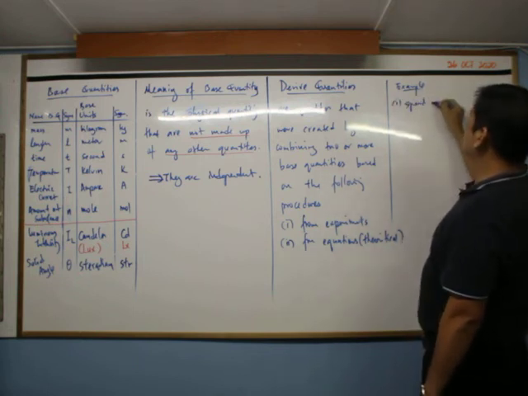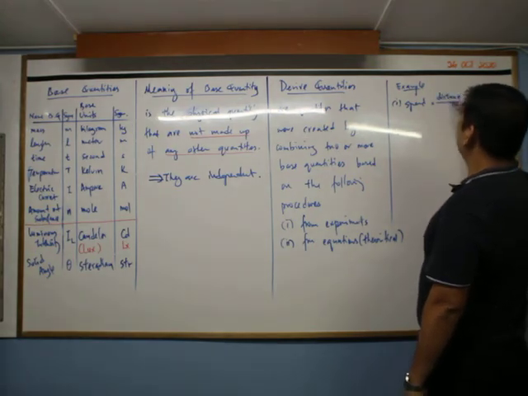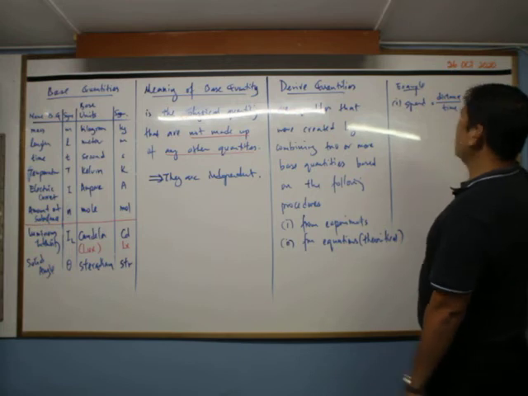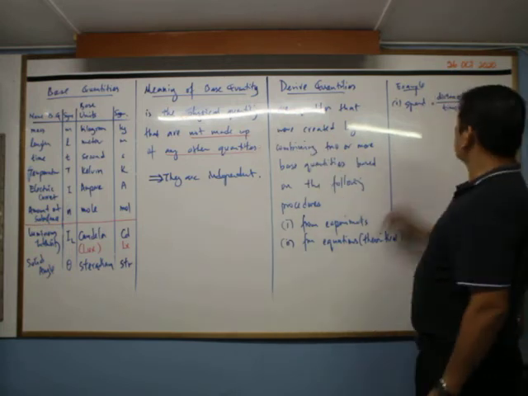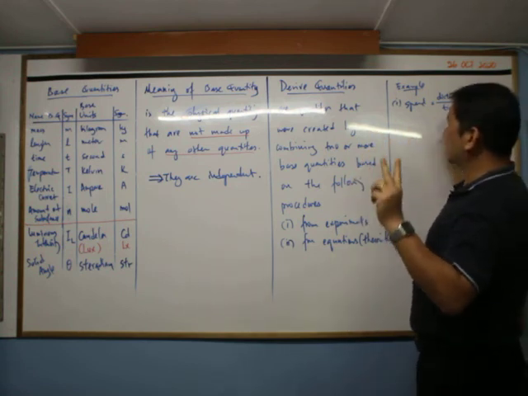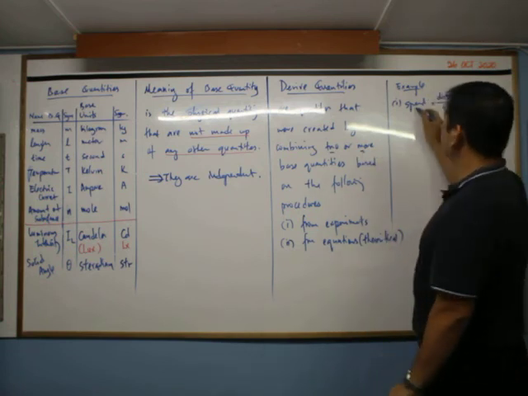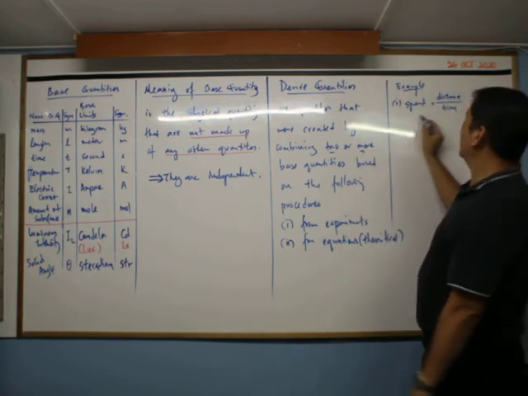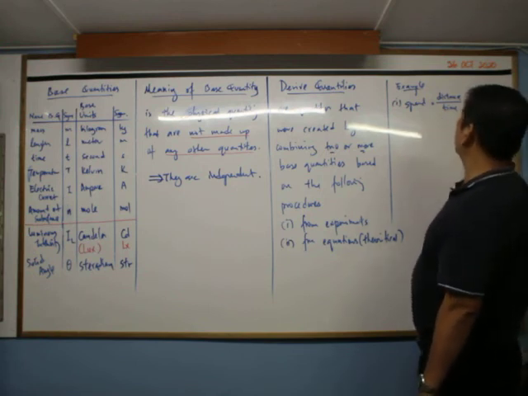Speed is equal to distance divided by time. Your distance is the same as length, because for speed we don't talk about direction. So distance is one quantity, time is another, so there are two base quantities. So you see, we have two or more. You combine them, you get something called a derived quantity. And the unit will be the unit of distance divided by time, meter per second.